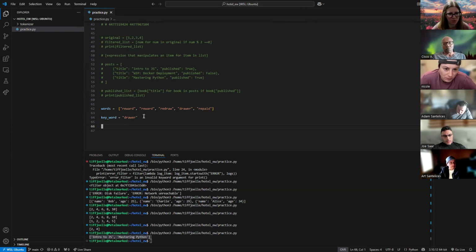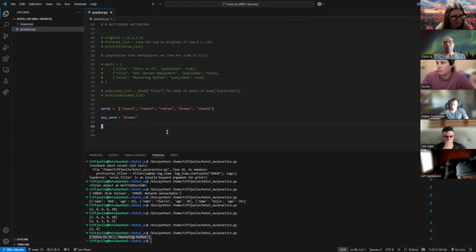So if I'm giving it drawer, basically I want every word in this list that is the reverse of it, which is reward. So I am looking for the reverse of this word in this list of words. But I want to write a function that does this, so I can call this function on multiple lists and multiple keywords.